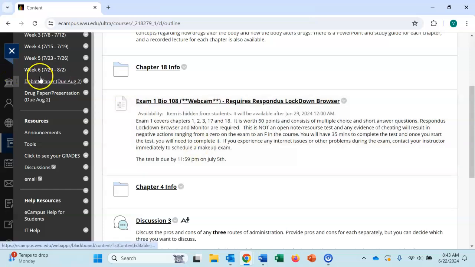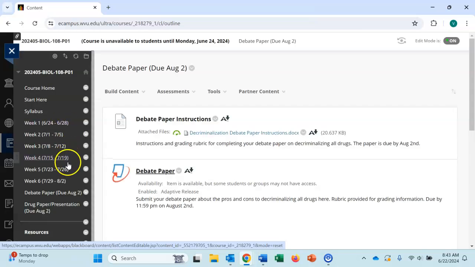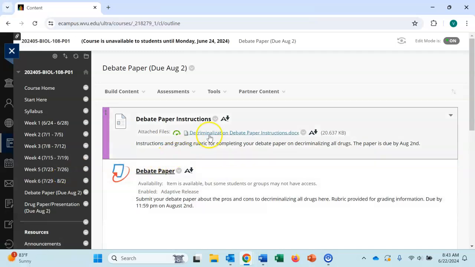Also, there are a couple additional assignments just to make you aware of. There's a debate paper and a drug paper and presentation. The debate paper is about the pros and cons of decriminalizing all drugs. This is starting to happen in some different states in the United States, so it gets you thinking about that.